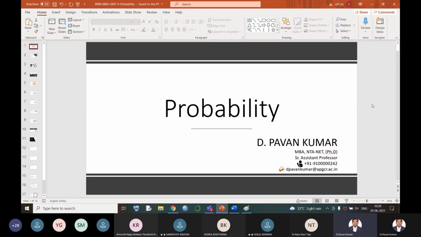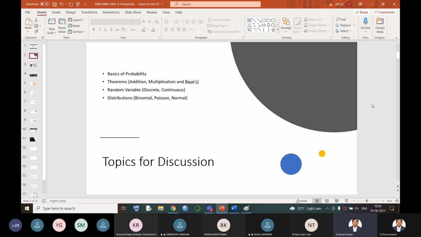The topics we are going to discuss in this chapter are the basics of probability. We'll see some definitions of probability and some basic problems, followed by theorems. We have three theorems: addition, multiplication, and Bayes theorems. Based on the situation, we will come to know which theorem to use and when it is applicable.